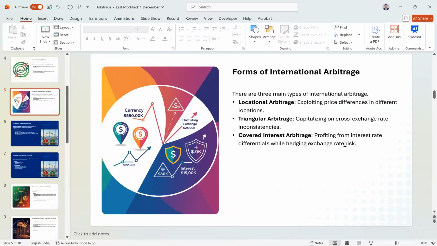Triangular arbitrage includes the cross exchange rate inconsistencies, where three different currencies are involved. In locational arbitrage you buy in one currency and sell in another currency, and then determine your overall profit or loss. And then covered interest arbitrage is mainly profiting from interest rate differentials while hedging exchange rate risk.